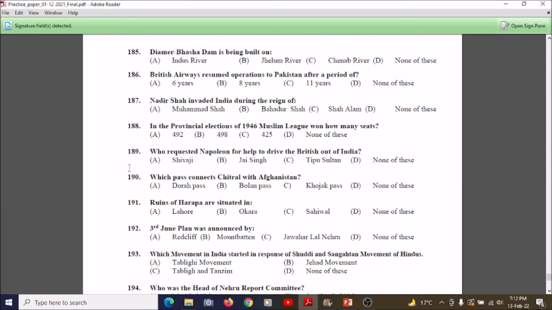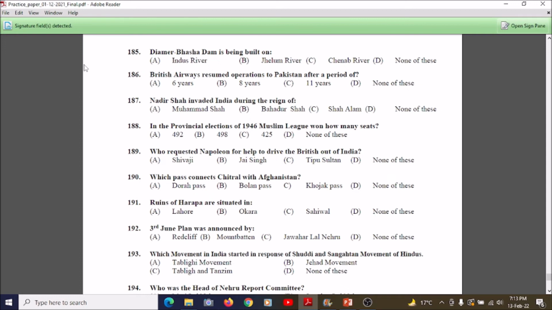So students, now we're going to understand question number 185. Diamer Bhasha Dam is being built on A. Indus River, B. Jhelum River, C. Chenab, and D. None of these. So the correct answer is Indus River. Diamer Bhasha Dam is built on the Indus River. So the correct answer is A. Remember this.